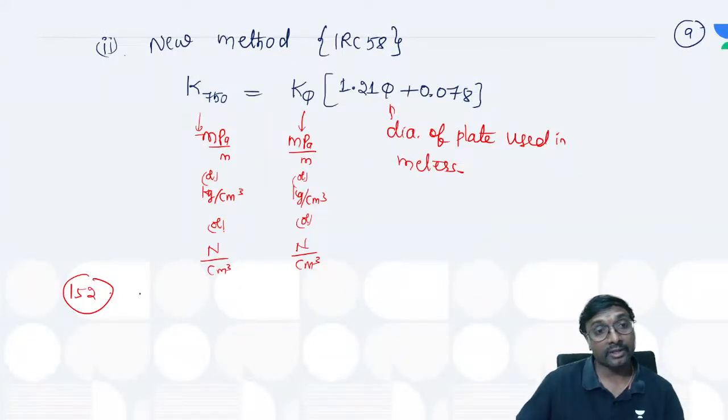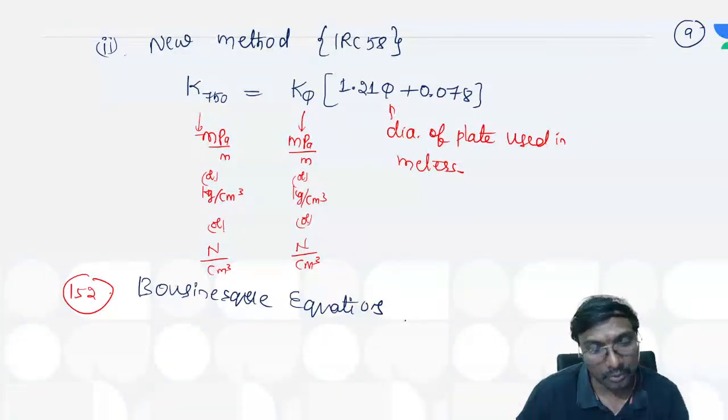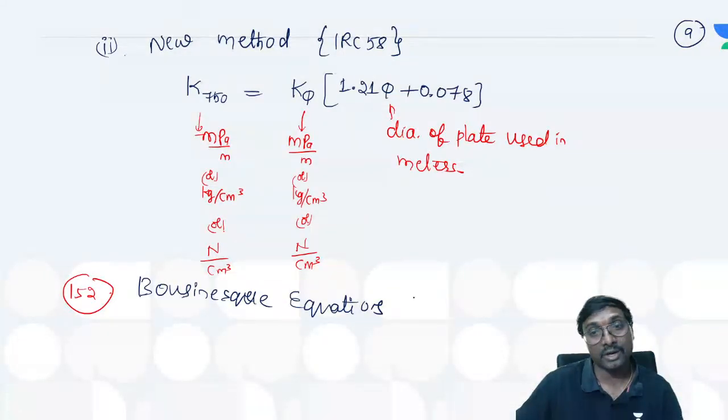So it is the Bose-Nash equations, no? These Bose-Nash equations are for which calculations?